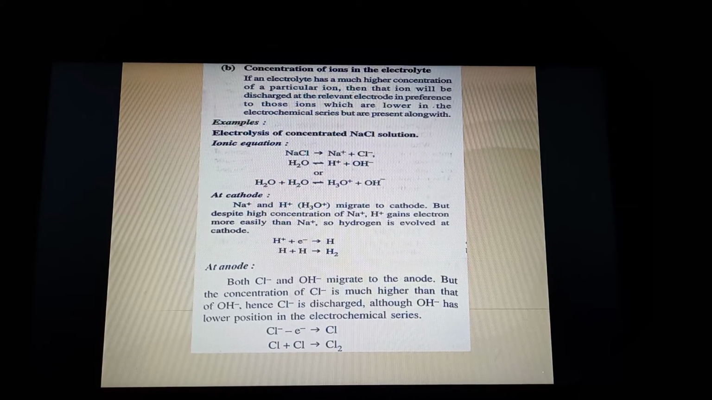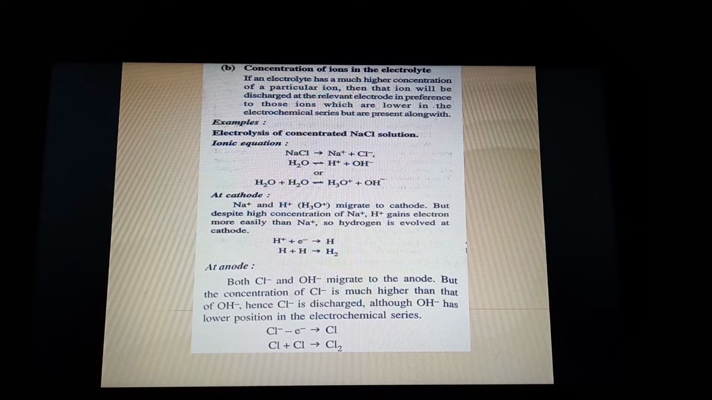So next is the concentration of ions in the electrolyte. If the concentration of any ion is more, for example if you take electrolysis of concentrated NaCl, concentrated NaCl means there will be a large amount of sodium and chloride ions. So NaCl first of all dissociates into Na plus and Cl minus, and water also ionizes into H plus and OH minus. Now see, there are two cations, Na plus and H plus. Now who goes first?